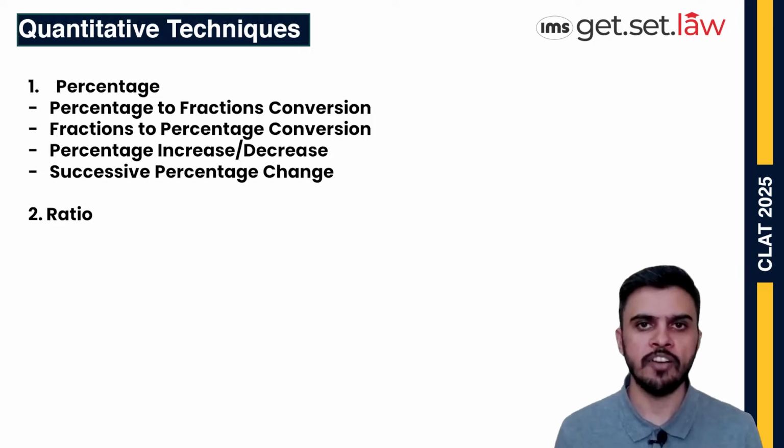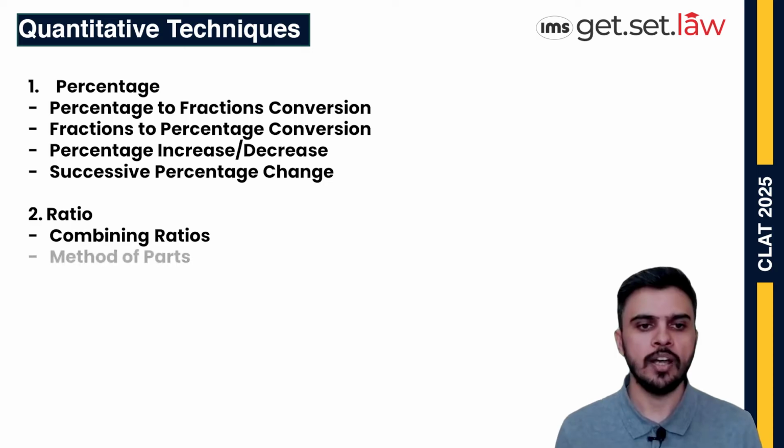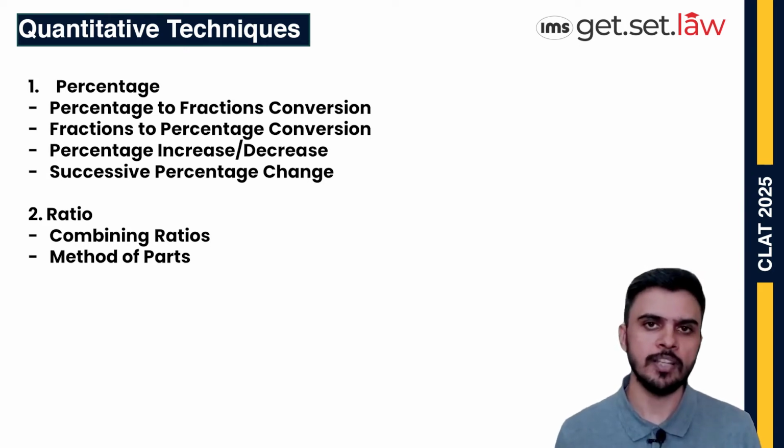Next important topic is ratio. This also has a very good weightage in the CLAT QT section. Under ratio, the important subtopics are combining ratios and method of parts. These concepts are very important under ratios, so you cannot miss out on preparing them.